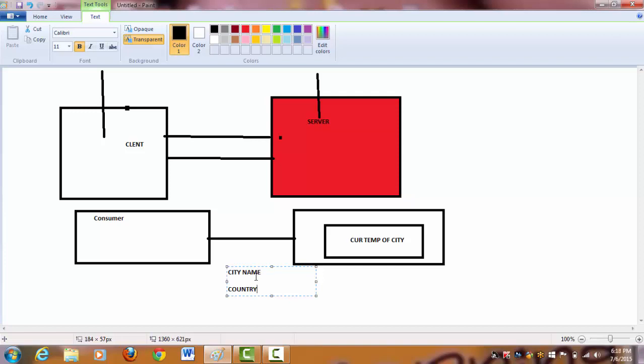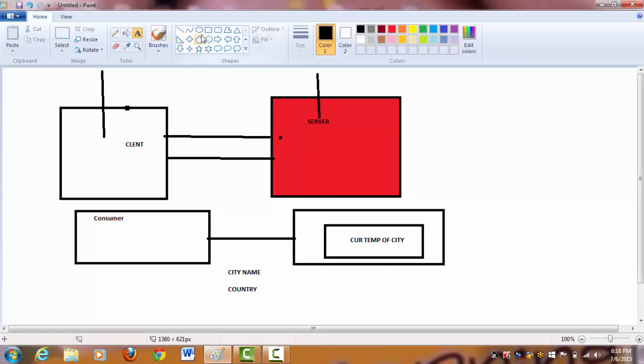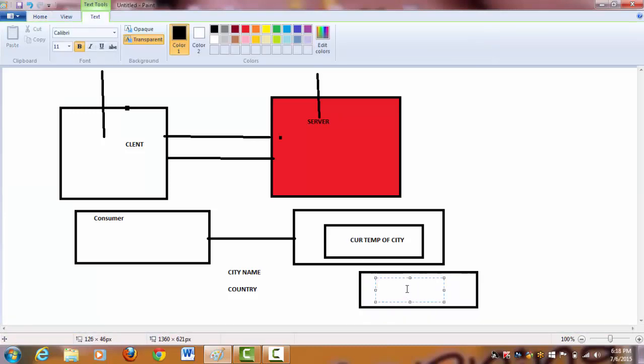When these two input parameters are sent to the server, the server will return the temperature in Fahrenheit or Celsius, whatever you consider according to your comfort, for example 45 degrees centigrade.